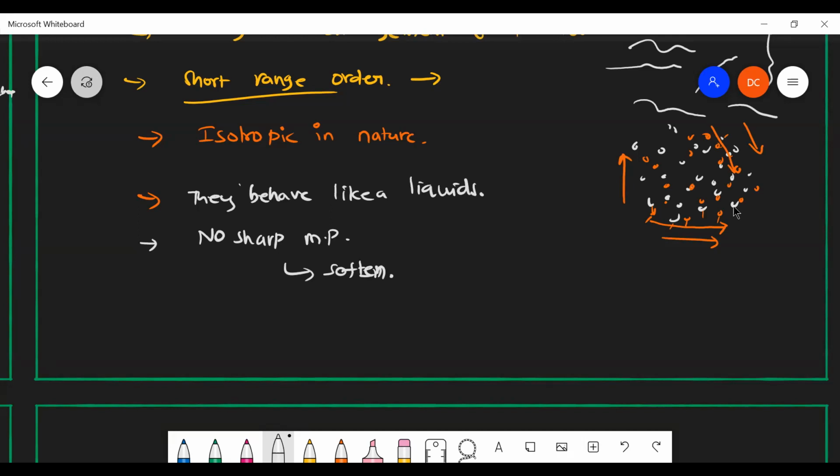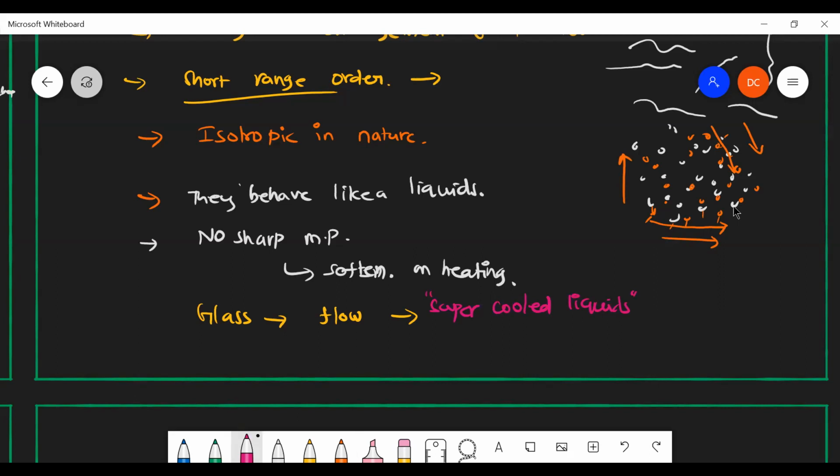They soften on heating, not sharp melting. They behave like liquids. We can take an example like glass. Glass is a good example for this kind of amorphous solid, and they can start to flow. The flow of glass will be there. That is why glasses are otherwise called super cooled liquids. Is that clear?